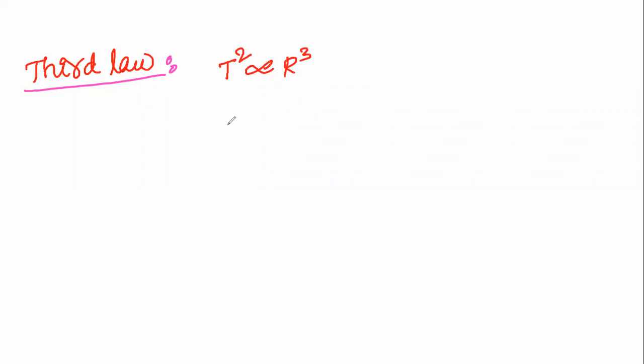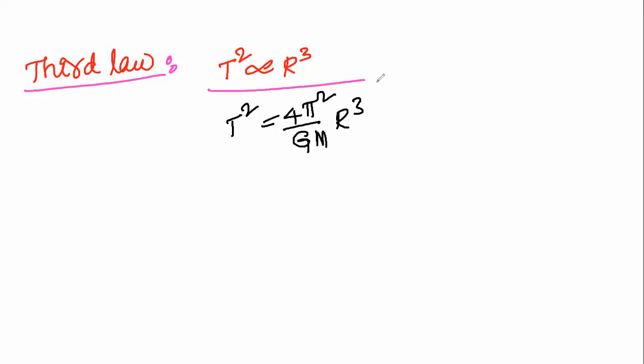This is Kepler's third law of planetary motion. T is the time period, R is called the mean distance. So T square is equal to 4 pi square divided by GM into R cube. Like this also we may write. This is for the time period.